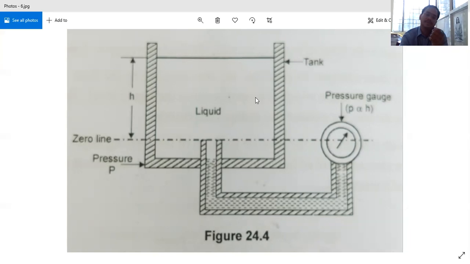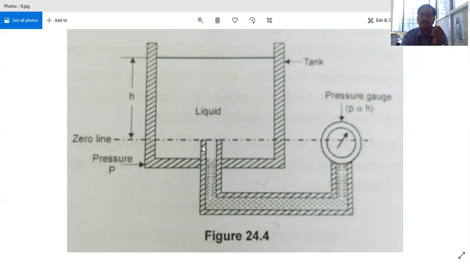See here, this is a simple description. We are having a tank here. It is filled with a liquid, and this liquid is attached with a pressure gauge, and this pressure gauge will determine what is the pressure inside this tank. This is, say, a zero line here. This is the head of the liquid.